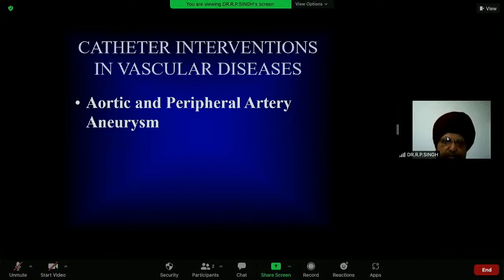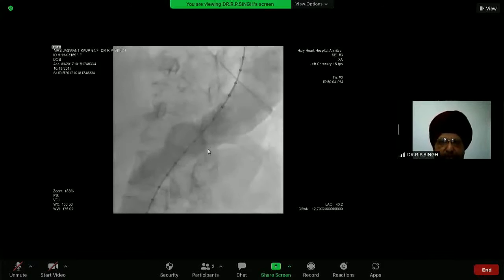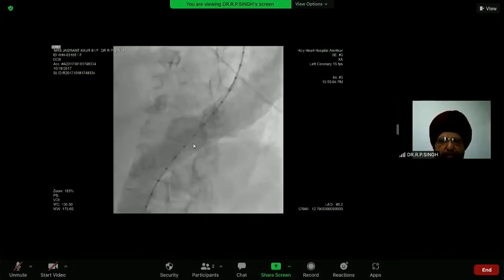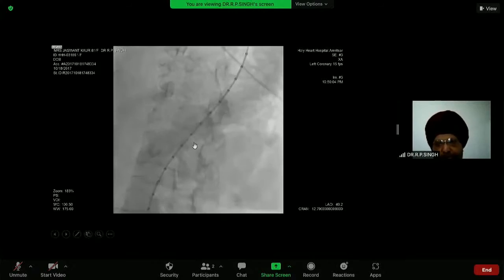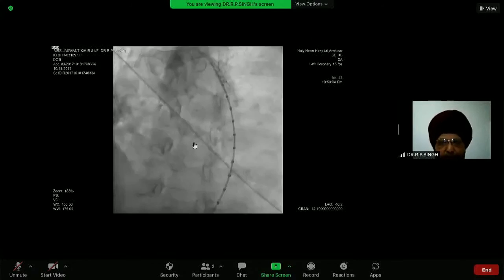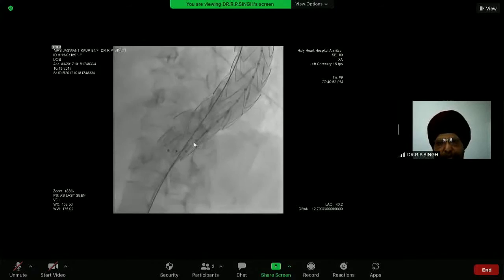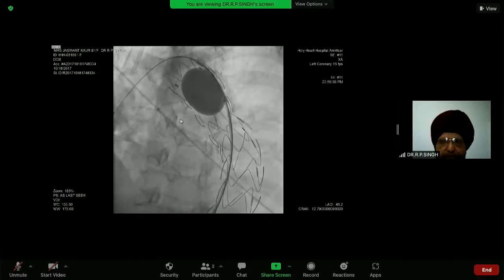Then in aneurysm, aortic and peripheral artery aneurysm, now we have covered stents, and we can close the aneurysm without even surgery. This was an 81-year-old lady. If you see here, there was a big thoracic aortic aneurysm, and it was leaking. There was already pleural effusion in this case, which was hemorrhagic. And here I put a covered stent, which was deployed across the aneurysm, and this is a low pressure ballooning done in the proximal part.